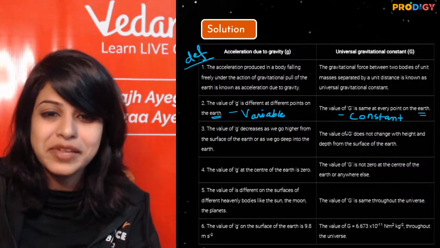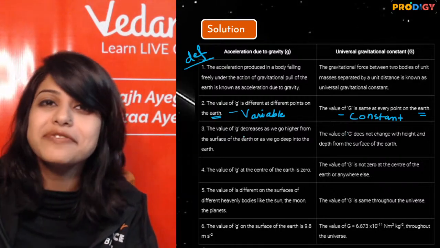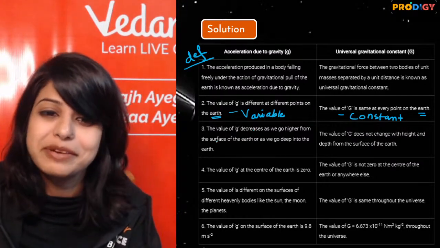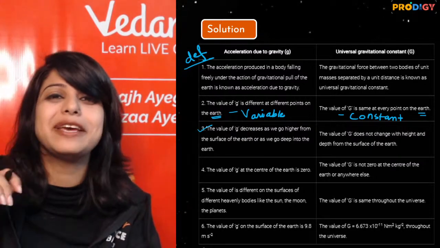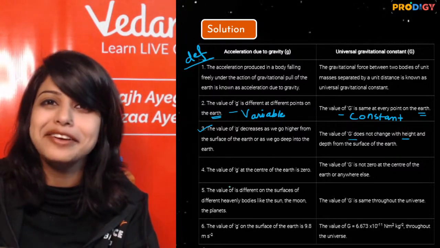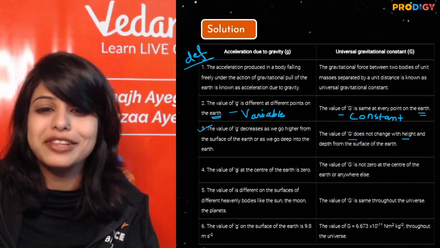Now see this. Light rays. Your g is variable, but how is it variable? It decreases as we go away from Earth. Point number 3, putting the same thing in new words: on the other hand, G does not change with the height. 3 points हो गए. चौथा point.